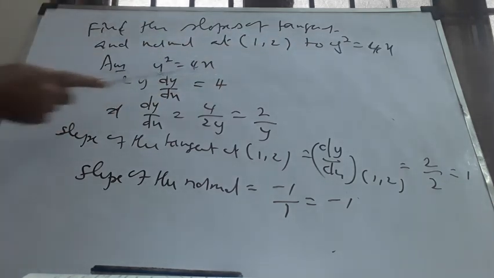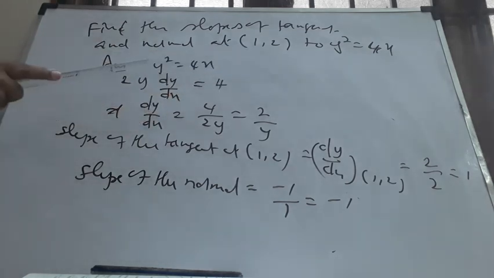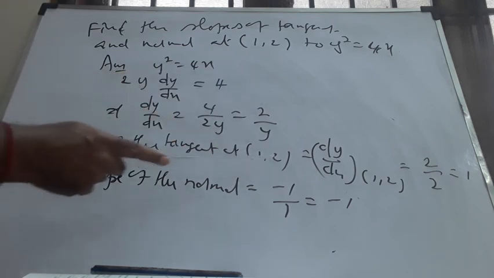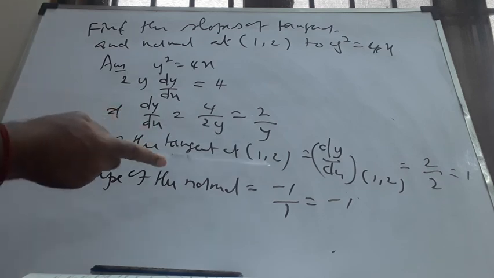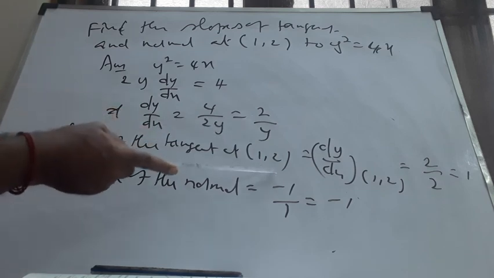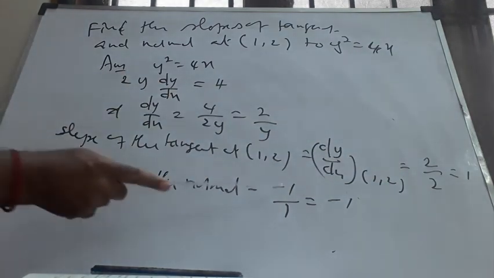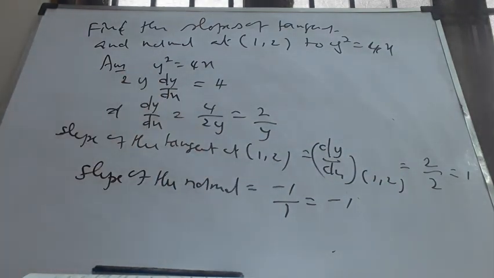For differentiation, you can write one more step in the middle if you want: differentiating with respect to x, what do I get? 2y dy by dx equal to 4, so dy by dx is 4 by 2y, which is 2 by y. Now, for the slope of the tangent at (1, 2), wherever I get x, I replace x by 1, and wherever I get y, I replace it by 2. That gives 2 by 2, which is 1. The slope of the normal becomes minus 1. This is how the geometrical meaning of derivatives is applied in any problem.